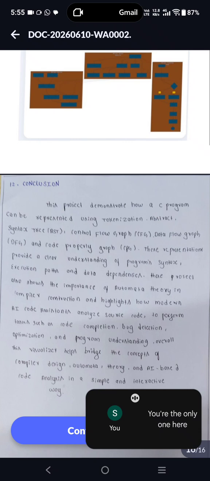This project also shows the importance of automata theory in compiler construction and highlights how modern AI code assistants analyze source code to perform tasks such as code completion, bug detection, optimization, and program understanding. Overall, this visualizer helps bridge the concepts of compiler design, automata theory, and AI-based code analysis in a simple and interactive way. Thank you.